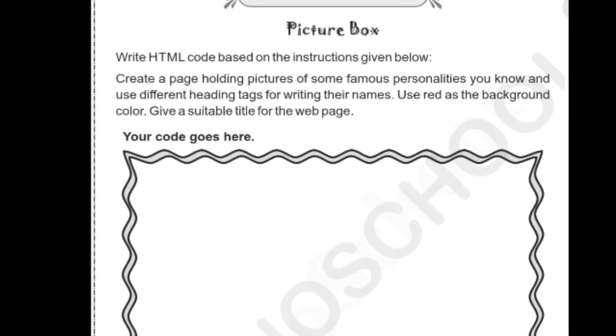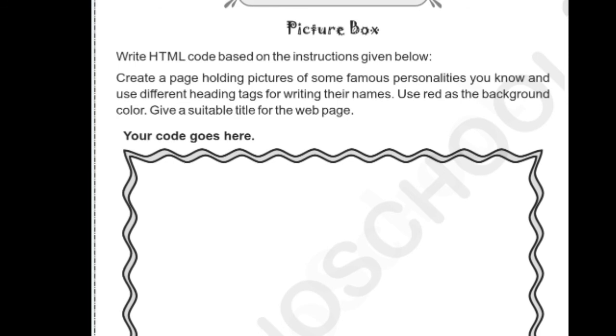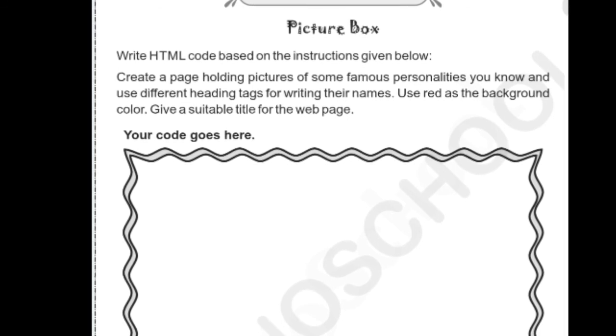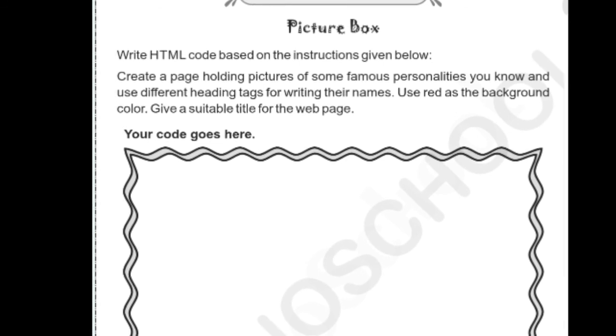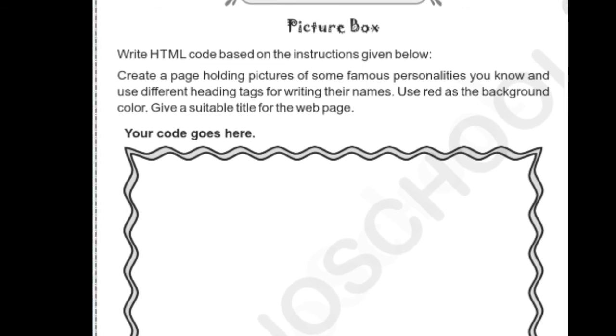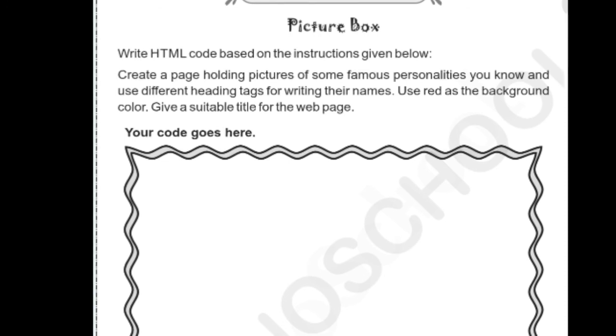If you have any doubts you can ask me, I will explain. I already explained the answers, what tags we have to use in this activity. Just use them. Okay, so complete the activity, give your neat presentations. I am expecting good handwriting and draw the simple web page images. Okay, so complete it and send it through my WhatsApp for corrections.